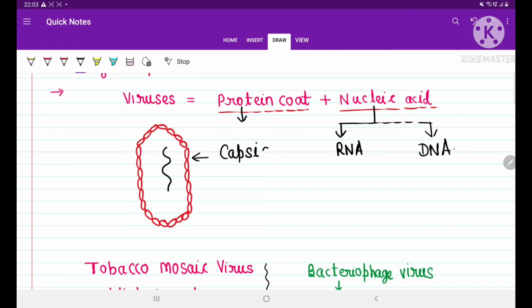Now in this capsid, can you see many units here, small units like this? These small units are called capsomeres.